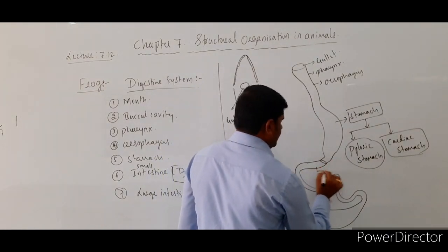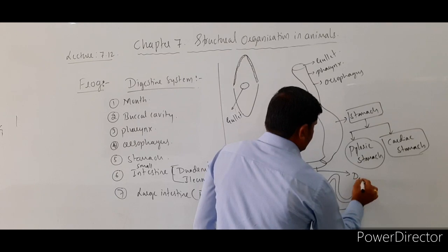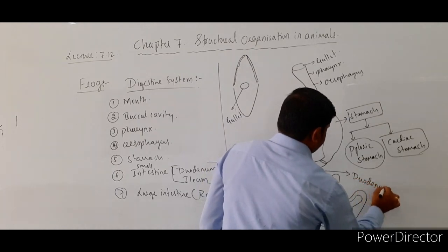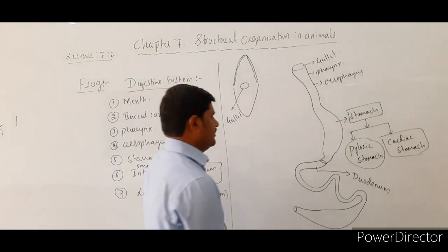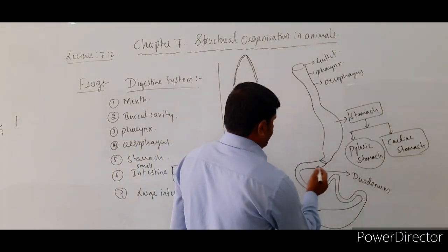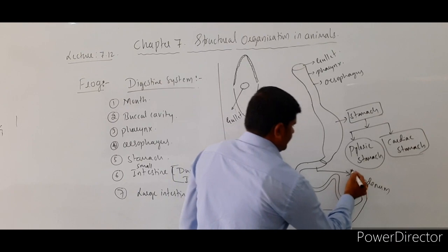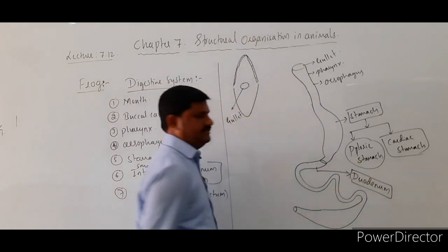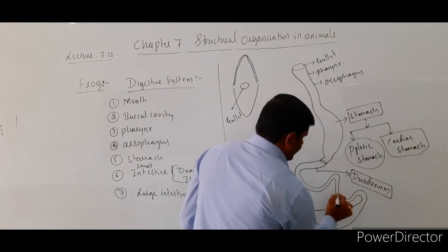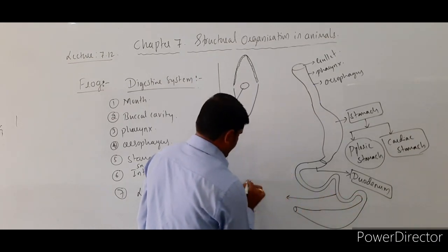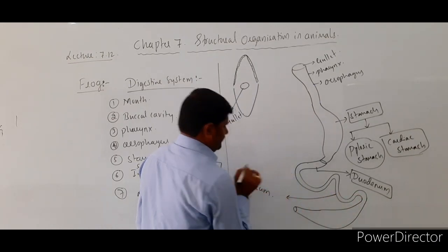It is followed by the duodenum. The next part is related with the small intestine. The first part of the small intestine is the duodenum, right? And it is followed by a highly coiled structure, the ileum.